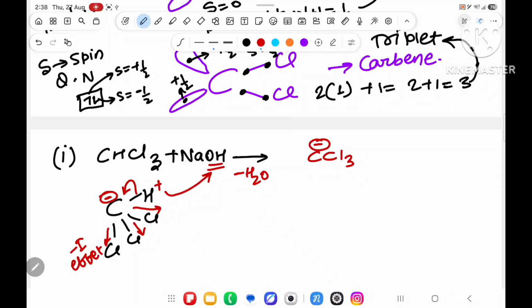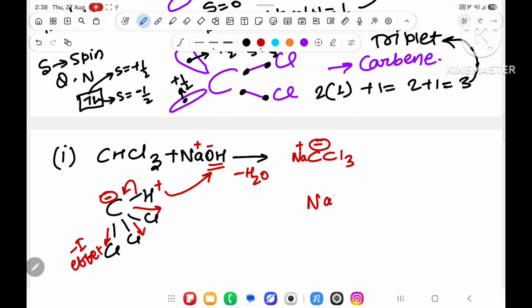CCl3 minus and Na plus. So Na will come over here after taking their plus. Now after this, what will happen? Again, what will you get? Na plus CCl minus, something like this you will get. Now understood, don't get confused.